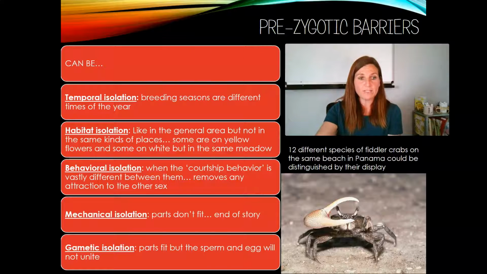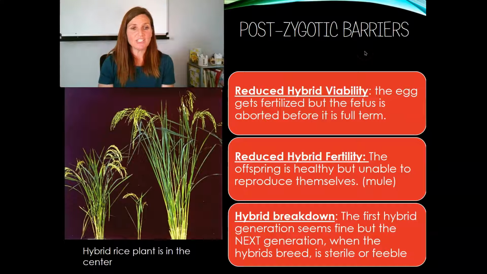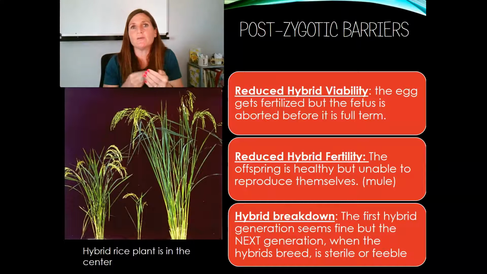We also have post-zygotic barriers. Let's say we are able to get fertilization, but after fertilization, the offspring just isn't healthy, isn't viable, or isn't fertile. So one is reduced hybrid viability. In reduced hybrid viability, the zygote is formed but not born. So even though you can make the zygote, it does not go on to form a live offspring.